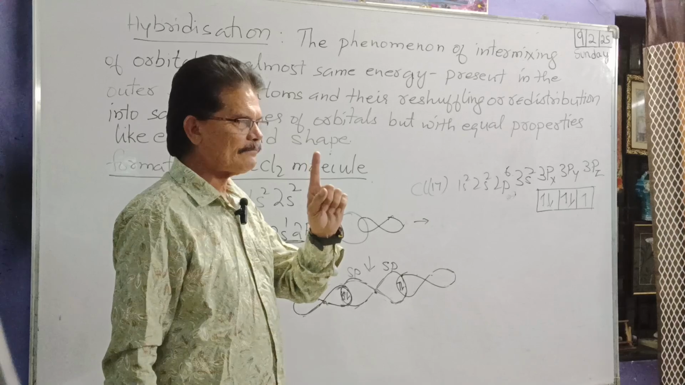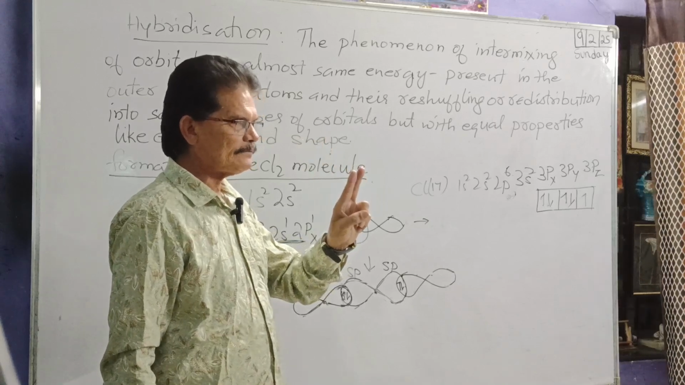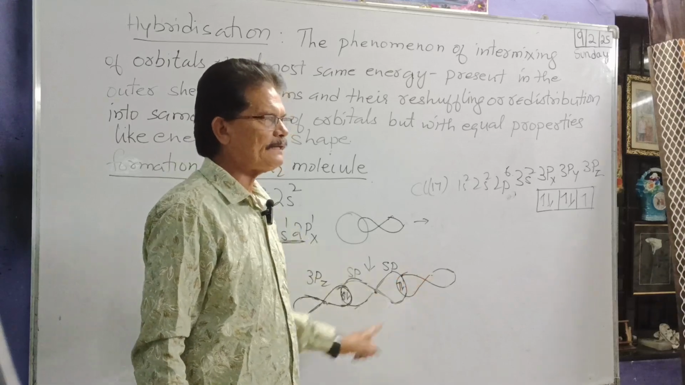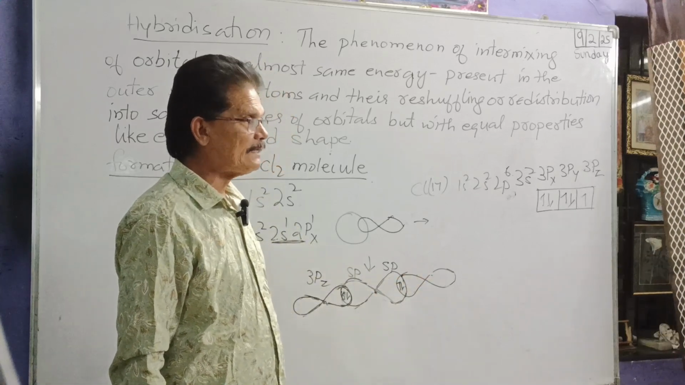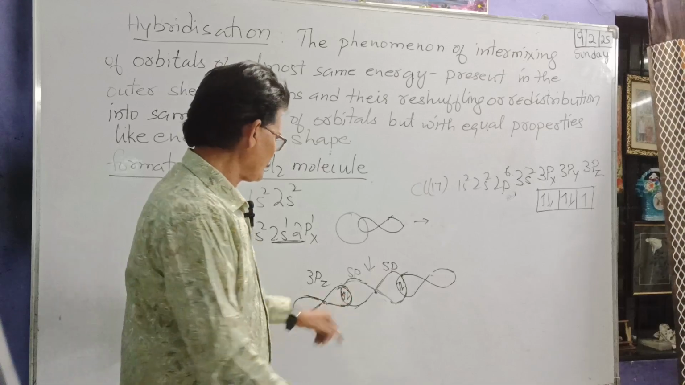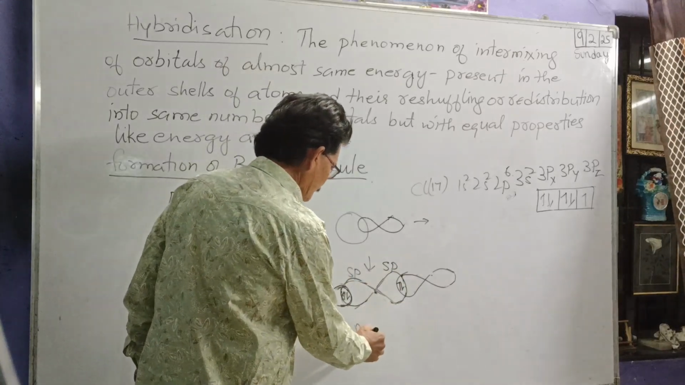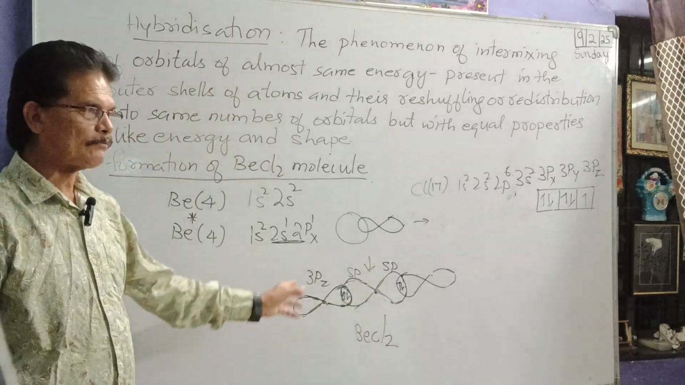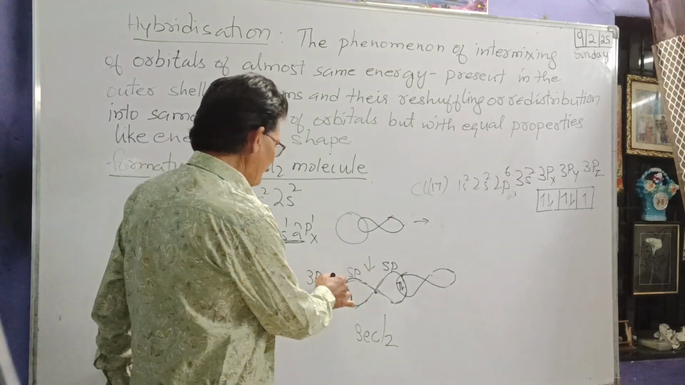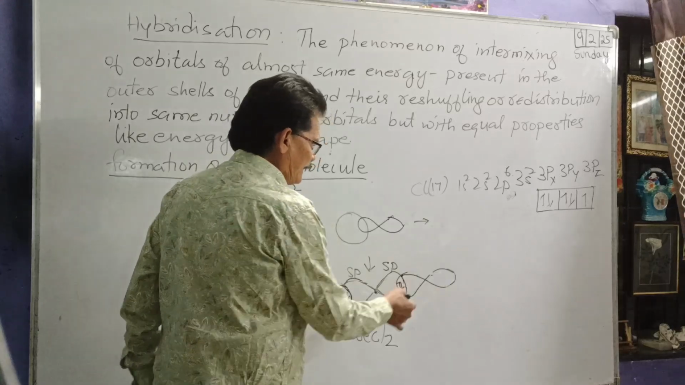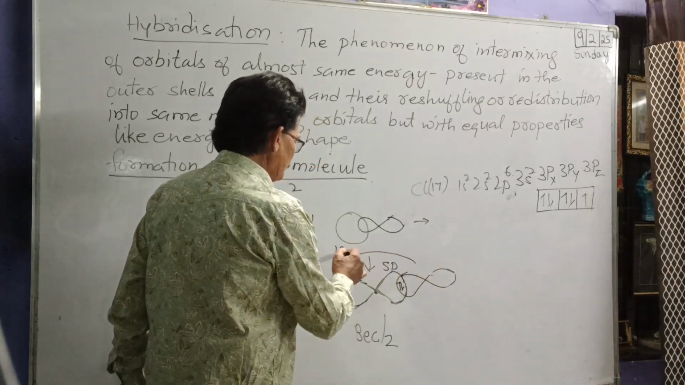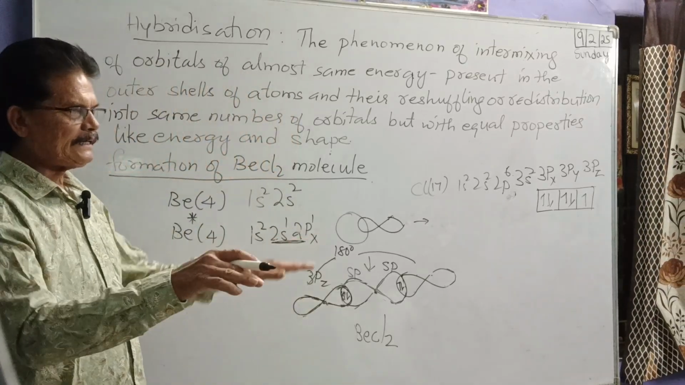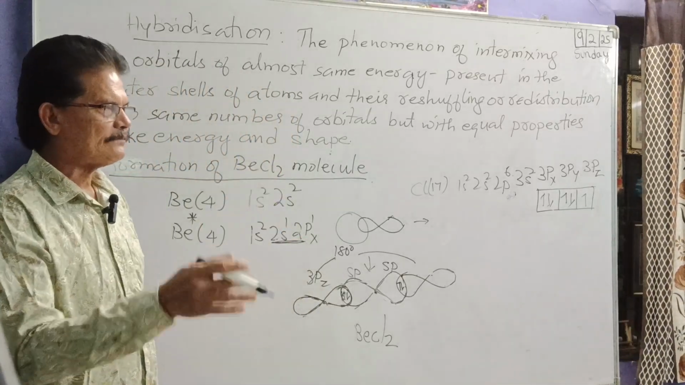So two hybrids of beryllium and two natural p orbitals give us beryllium chloride. Now this is the beryllium chloride molecule, and you can see that it is a straight line now. So how much would the bond angle be? 180 degrees. The bond angle would be 180, a straight line. On a straight line we know that the angle is 180 degrees.